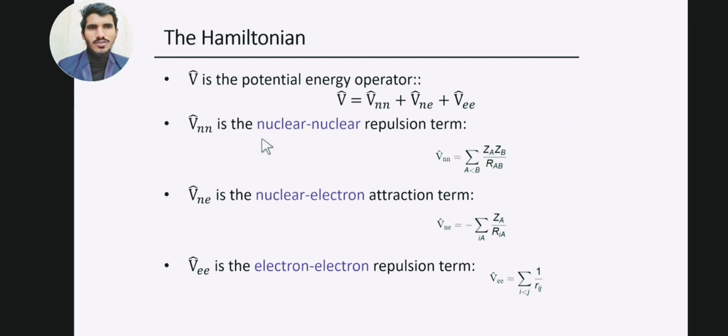This is the formula for the nuclear repulsion term, this is the potential energy for nuclear electron attraction, and similarly the electron repulsion term has this value. As you can see, a negative sign is used in the nuclear electron attraction. So this was the time independent Schrodinger wave equation on which computational chemistry is based.